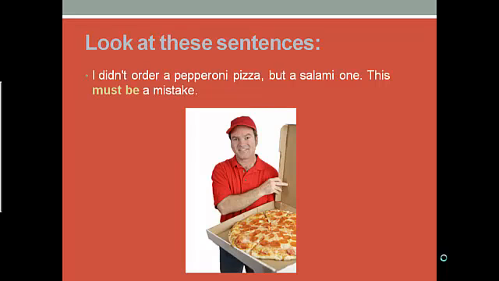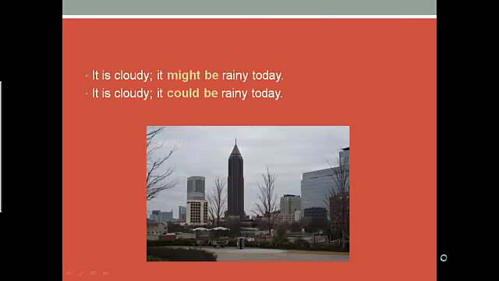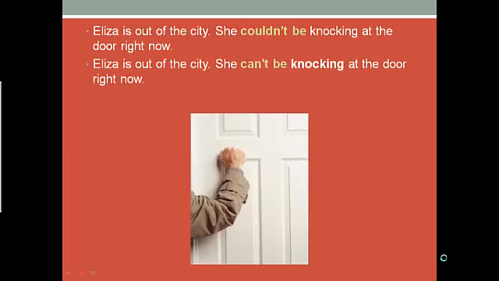Look at these sentences. I didn't order a pepperoni pizza, but a salami one. This must be a mistake. It is cloudy. It might be rainy today. It is cloudy. It could be rainy today. Eliza is out of the city. She couldn't be knocking at the door right now. Eliza is out of the city. She can't be knocking at the door right now.